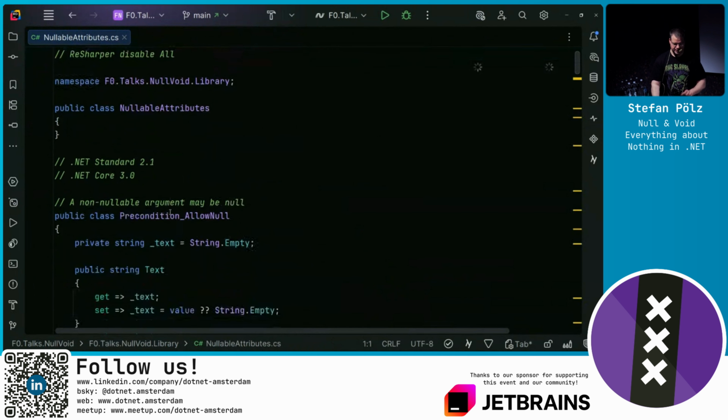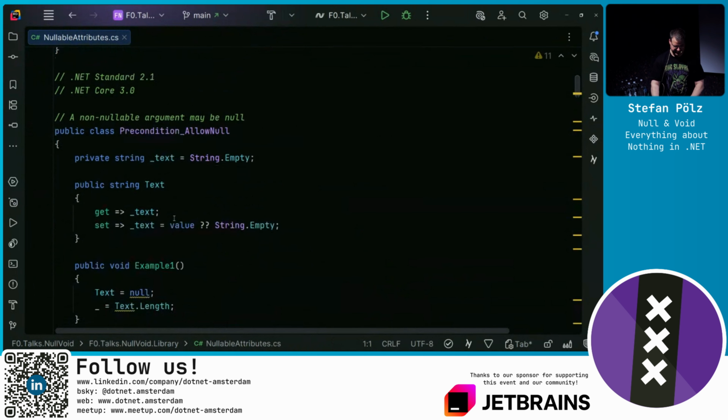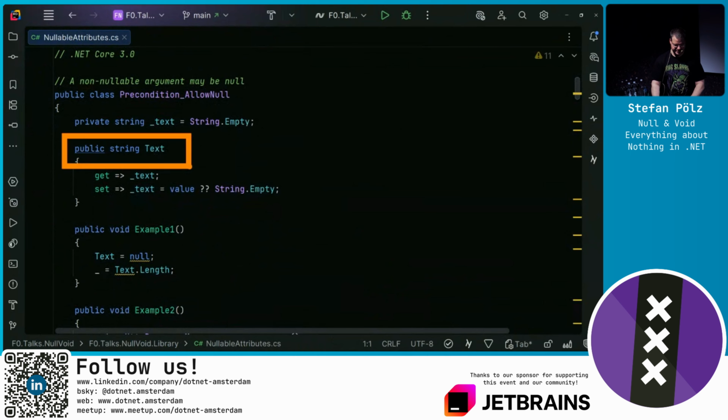Earlier I mentioned there's a difference between read and write state. Well, if we just have a property like this, it means both the getter and the setter are not nullable. But what if my implementation actually says, we return a string that shouldn't be null, but when we set a string that is null, with the null coalescing operator, if this is null, we actually want it to be set to empty.